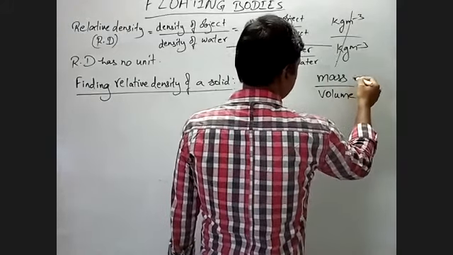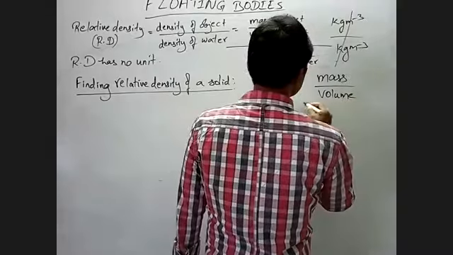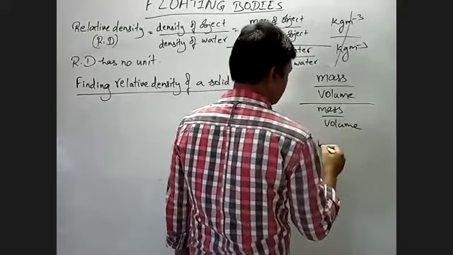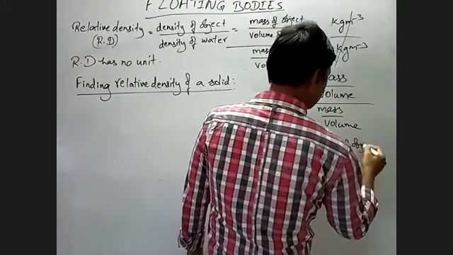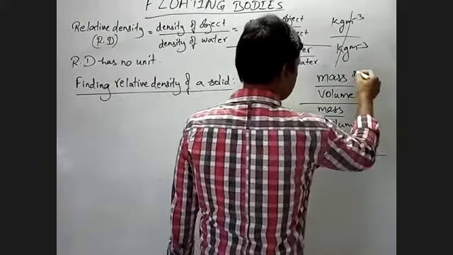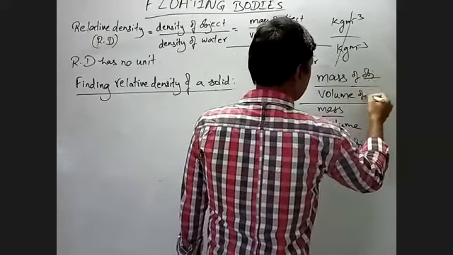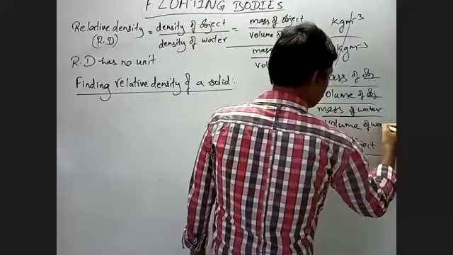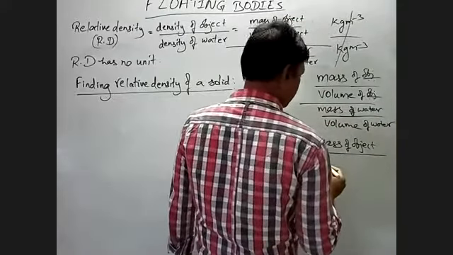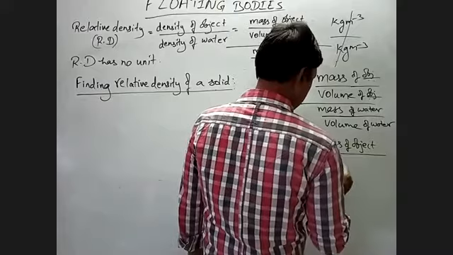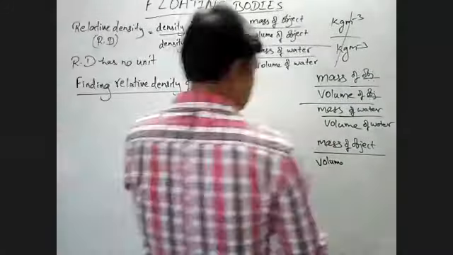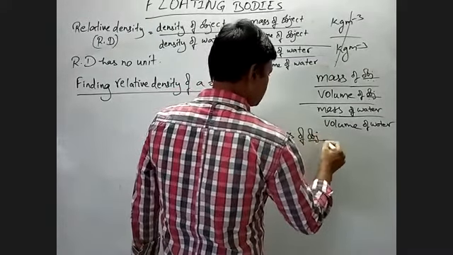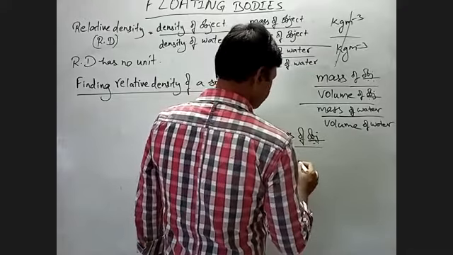The mass of object by volume of object, divided by the mass of water by volume of water.